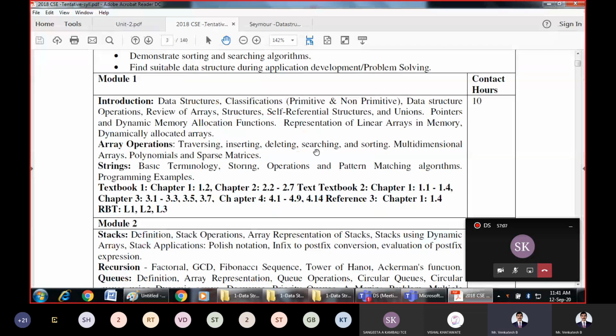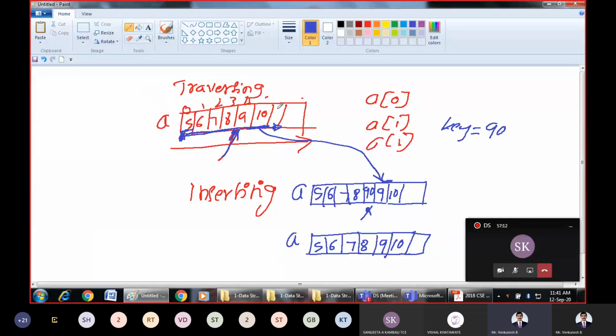The next operations are searching and sorting. Searching is very similar to traversing. How do we search? Assume the key element you want to search is 90. There are two types of searching, linear search and binary search. For both linear search and binary search, we have lab programs. The fundamental type of search is linear search. How do we search? The key element is 90.